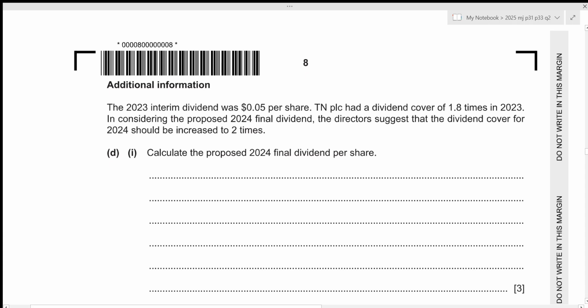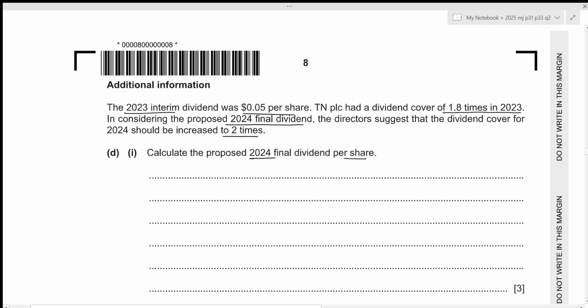We have some additional information. The 2023 interim dividend was 0.05 per share. TNPLC had a dividend cover of 1.8 times in 2023. In considering the proposed 2024 final dividend, the directors suggest that the dividend cover for 2024 should be increased to 2 times. We need to calculate the proposed 2024 final dividend per share.